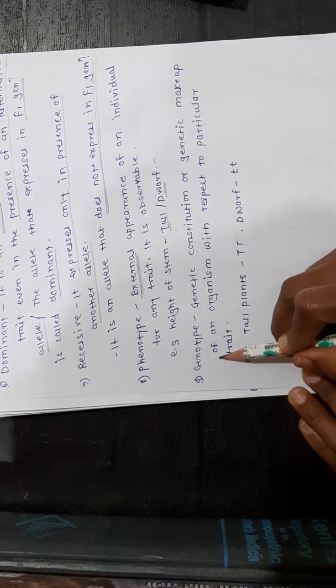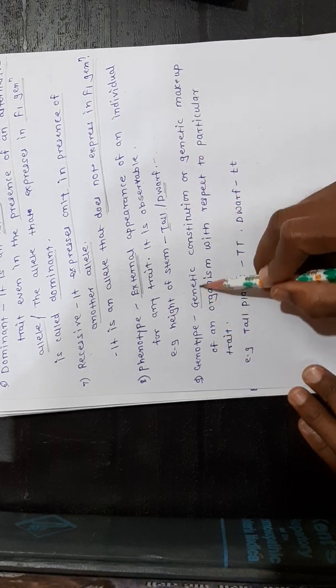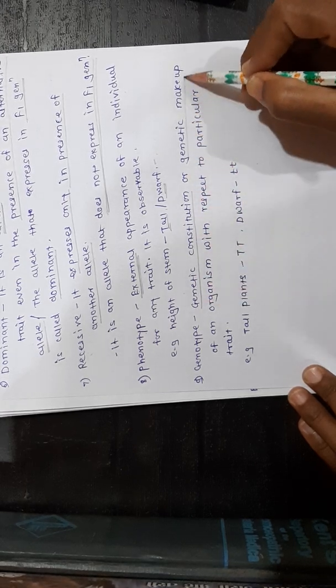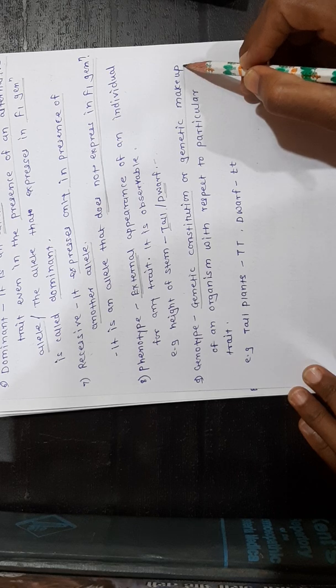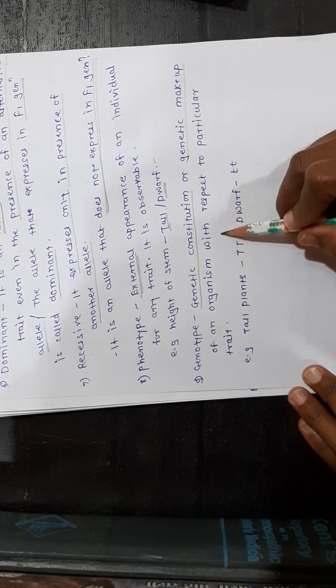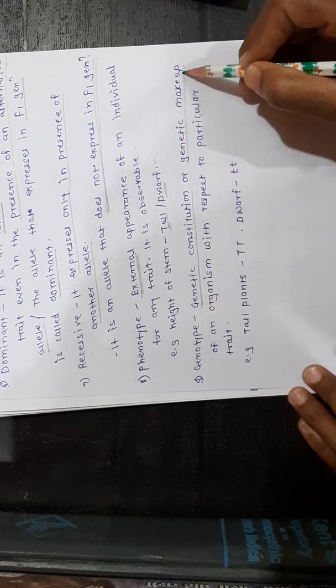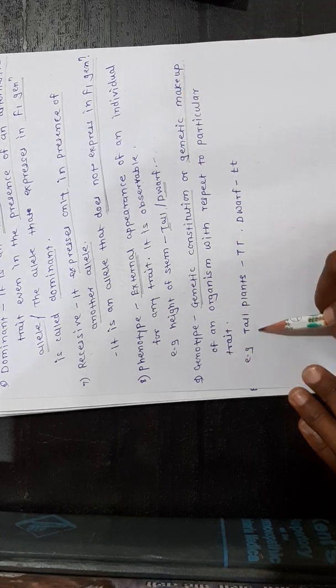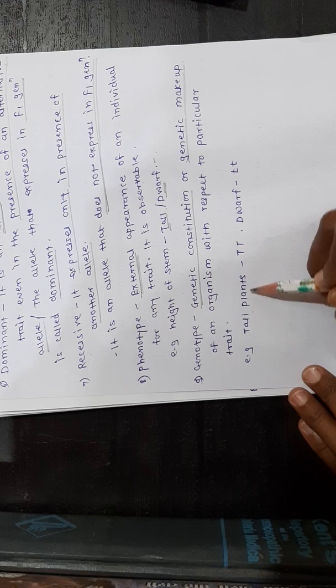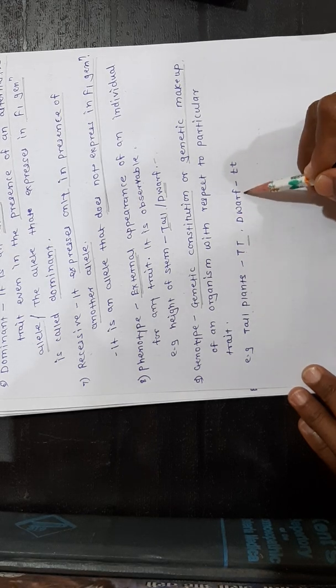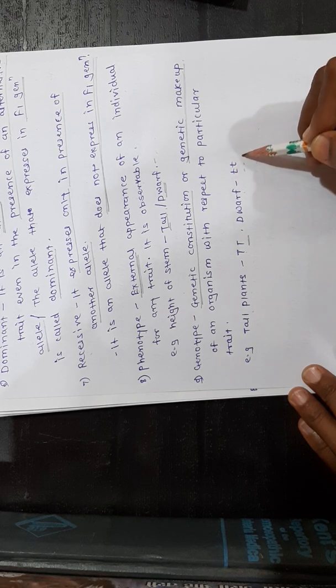Next term is genotype. The genetic constitution or genetic makeup of an organism with respect to a particular trait is known as genotype. Example, a tall plant has the genotype capital T, and a dwarf plant has the genotype small t, small t.